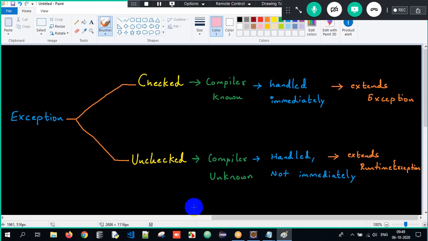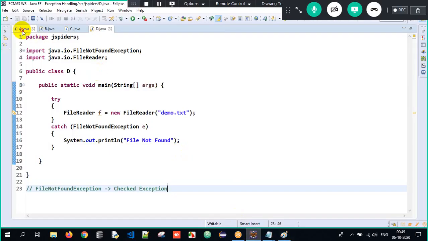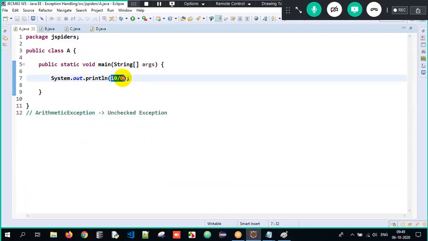So the compiler will force us to handle it immediately. Whereas unchecked exceptions are unknown to the compiler. The compiler does not know at all. We need to explicitly execute it, get to know the exception and handle it. For example, see here, when I write 10 divided by 0, you know it will give an exception, I know, but the compiler does not know. It is a compiler-unknown exception, that is an unchecked exception.